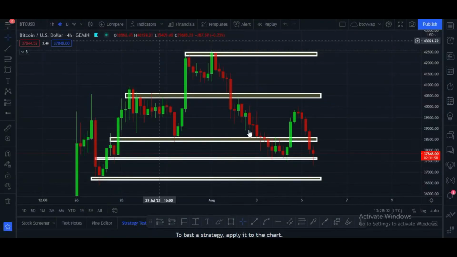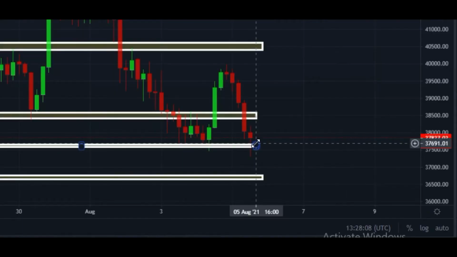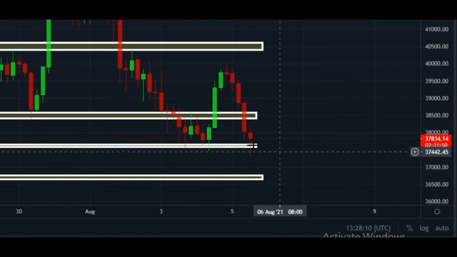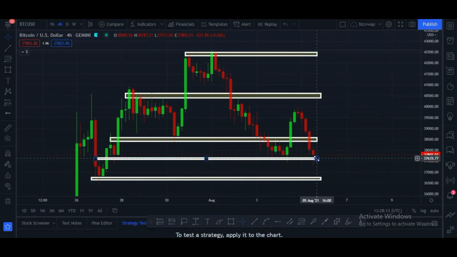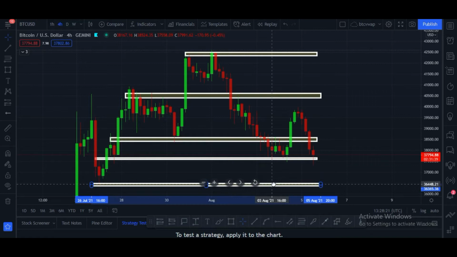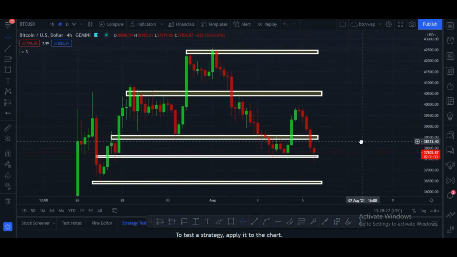Let's dive into the content. This is the Bitcoin 4-hour chart, and I told you in my last video, this is a strong support zone for Bitcoin at the $37,700 price level. If Bitcoin price breaks this support zone, in that case Bitcoin price can go down to this zone, which is the $36,500 to $36,000 price area. And I think Bitcoin has to hold this, and after that it has to bounce back from that area.